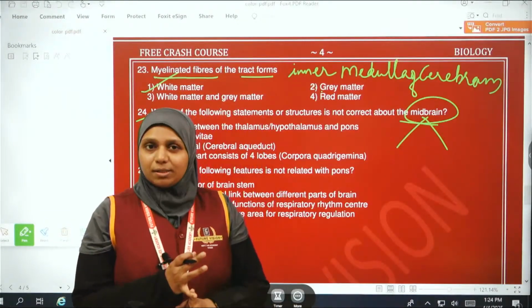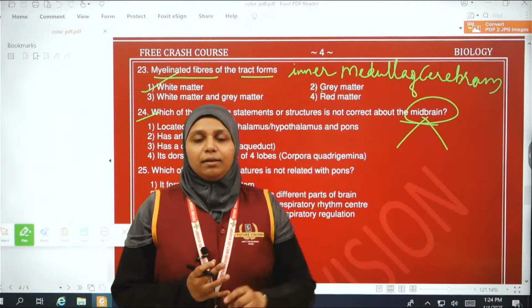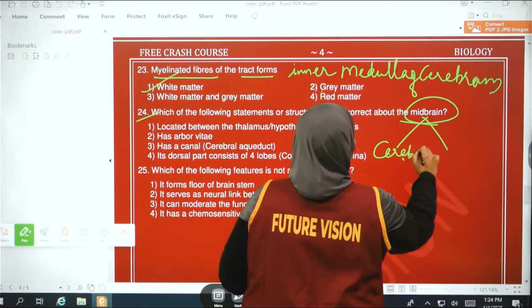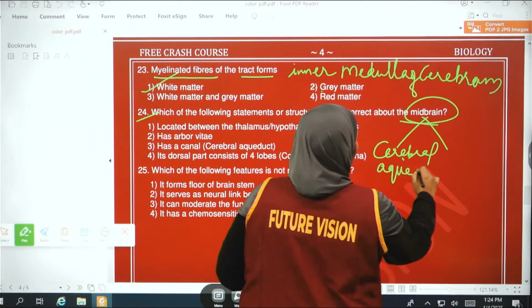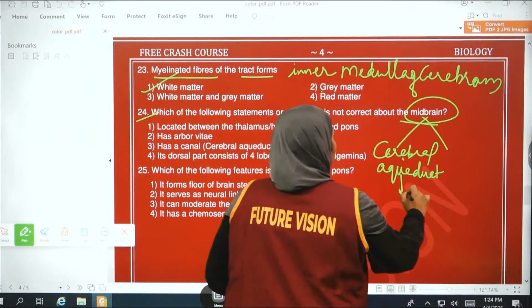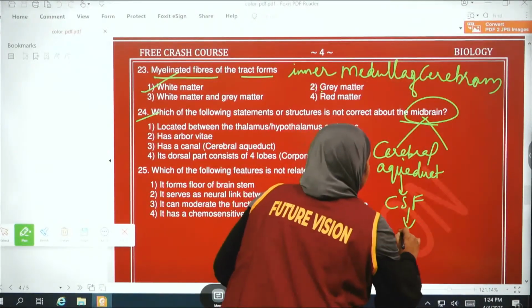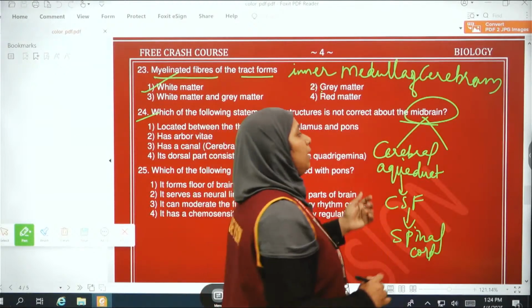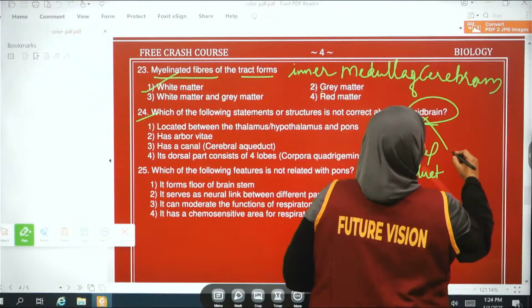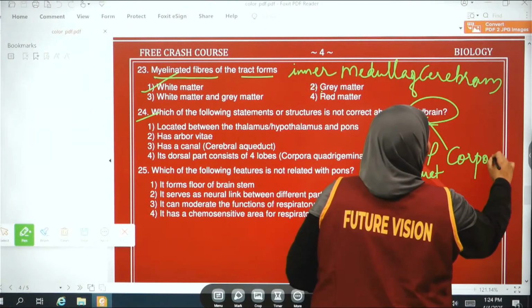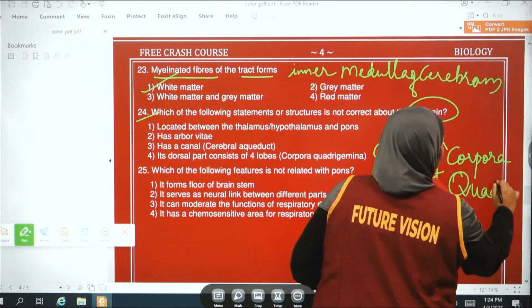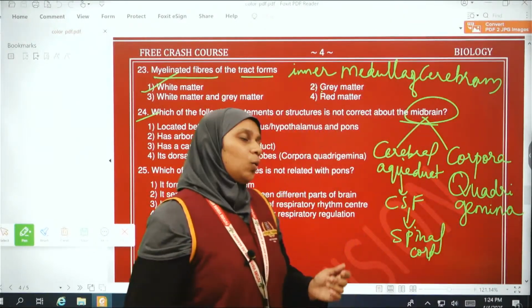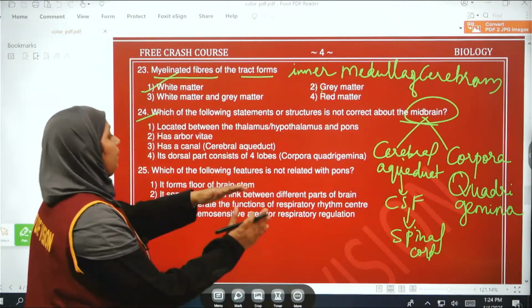Further, two things we should keep in mind. There is a cerebral aqueduct, a canal that passes through the midbrain. It carries CSF to the spinal cord. Okay students, next, another part that is present here is the corpora quadrigemina. Okay, so now we are coming to this part.